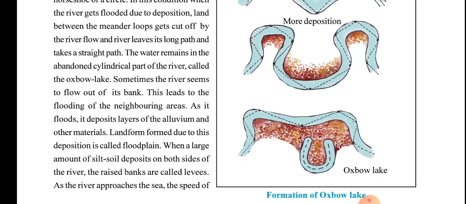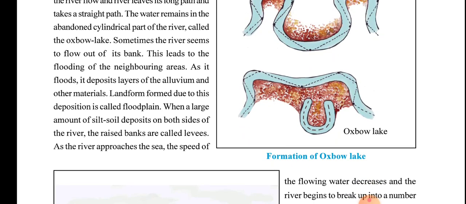Sometimes the river flows out of its banks. This leads to the flooding of the neighboring areas. As it floods, it deposits layers of alluvium and other materials. The landform formed due to this deposition is called a flood plain. When a large amount of silty soil is deposited on both sides of the river, the raised banks are called levees.